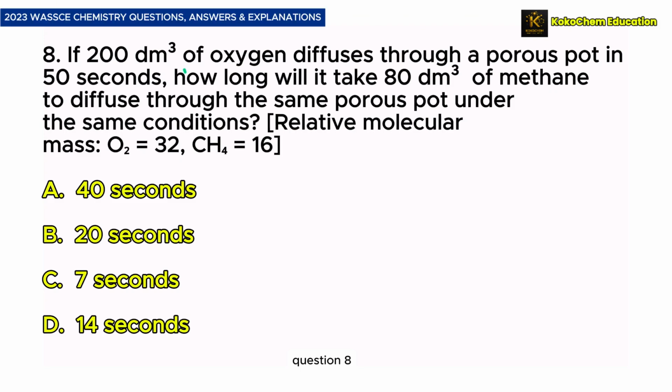Question 8. If 200 dm cubed of oxygen diffuses through a porous pot in 50 seconds, how long will it take 80 dm cubed of methane to diffuse through the same porous pot under the same conditions? Take molecular weight of oxygen to be 32 and molecular weight of methane to be 16.